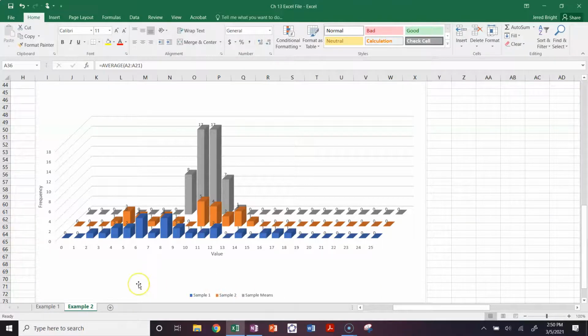Okay, so I've talked about shape, center, and spread. And so what we're doing here, this process of looking at the means to make an inference is, well, when I look at the sample means, they seem to gravitate around a mean of between 9 and 10. So maybe that's a good inference to make, that the population mean is about 9 or 10. I'd have to do a little bit more analysis there.